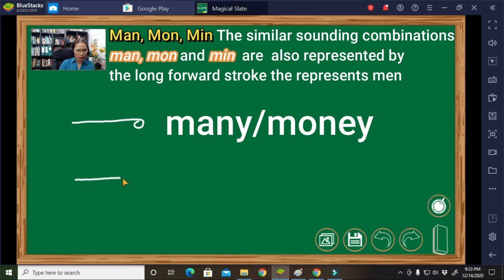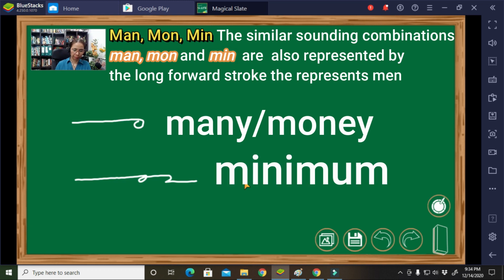Okay, a straightforward line and then small circle followed by an M, yes, and a deep hook along the side, then another M. So what is the word? Very good. That is minimum.